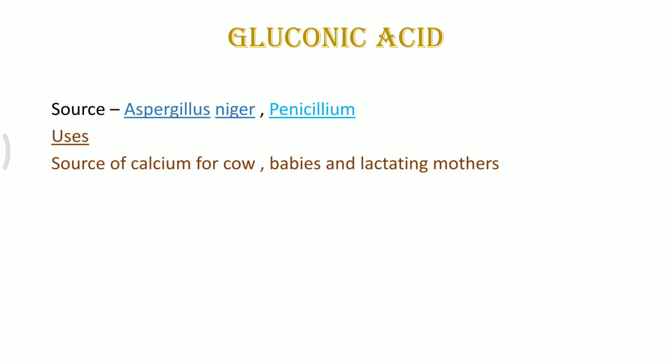Gluconic acid is obtained from Aspergillus niger and Penicillium. The main use of gluconic acid is to provide calcium for cows, for babies, or even lactating mothers. So it is helping in increasing the calcium content of any individual.